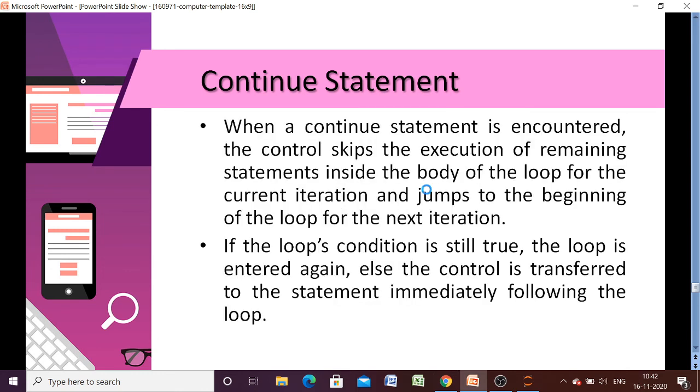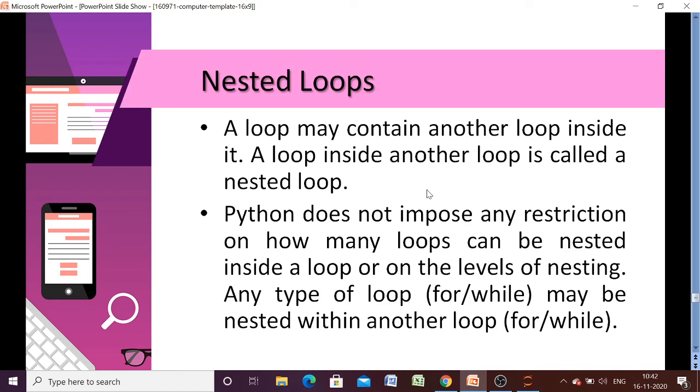Next is the nested loop. A loop may contain another loop inside it, which is known as a nested loop. In Python, there is no restriction on how many loops can be nested inside a loop. Any type of loop may be nested within another loop. This is known as a nested loop. For programming, we will have a separate video in which we will cover some important programs.